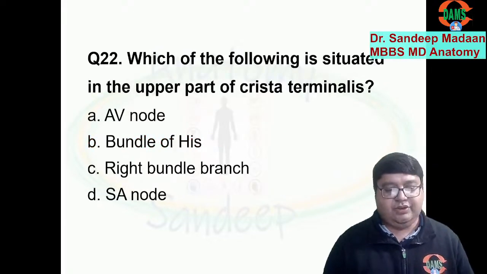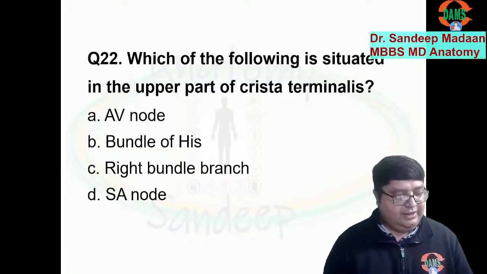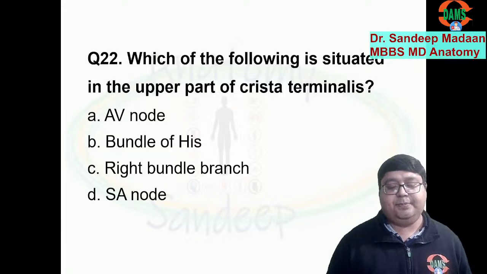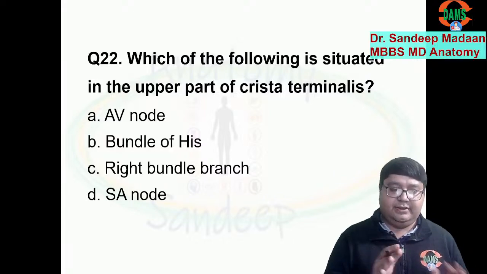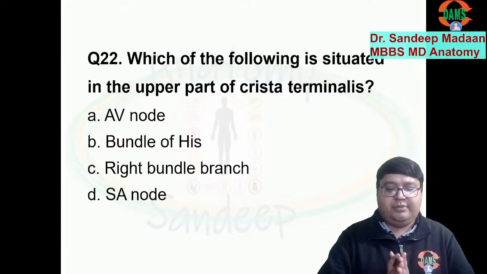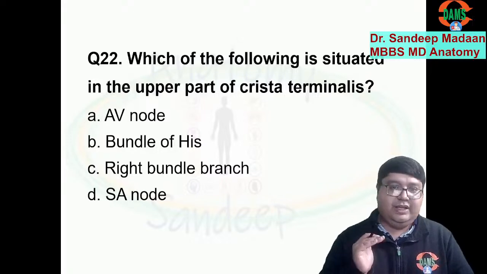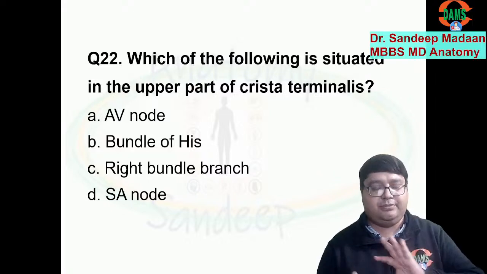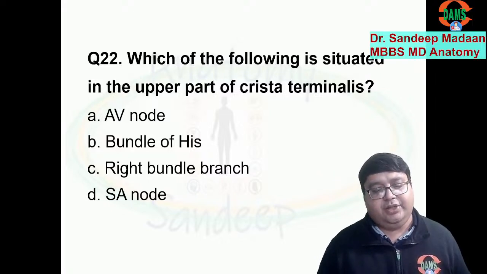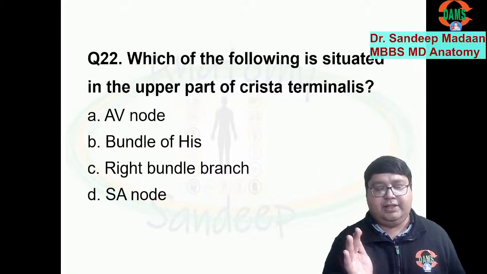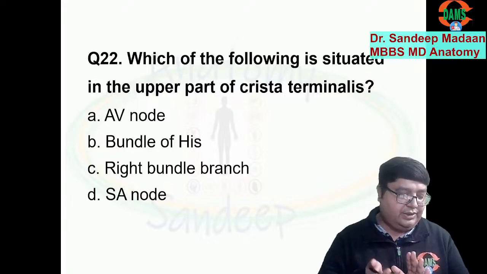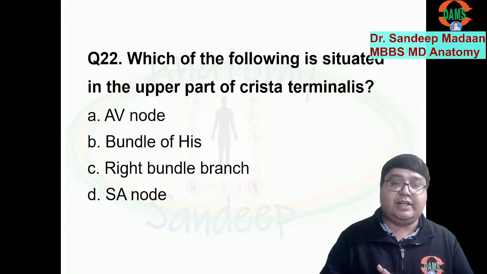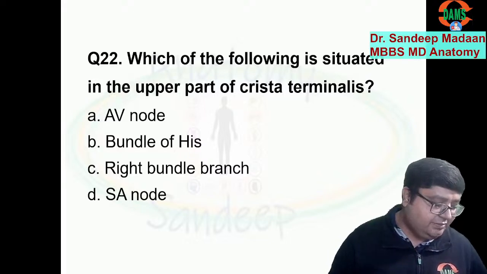Next question. Which of the following is situated in the upper part of the crista terminalis? Yes. Where is the crista terminalis? It is a crest. Crista means crest. Terminalis means the terminal. So we have the rough part of the atrium anteriorly. Behind we have the smooth part of the atrium. So between the rough part and the smooth part we have a transition zone. That's where we have the terminal crest, or crista terminalis. Correct?